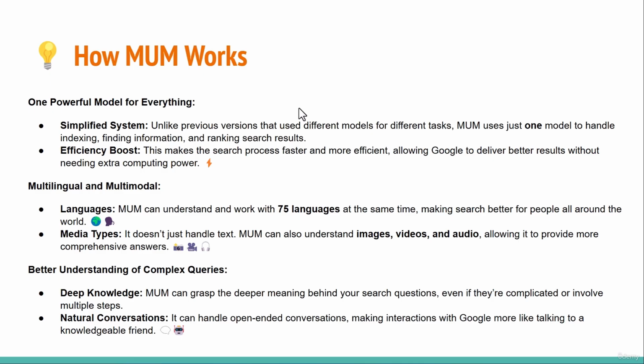The benefit Google gained from MUM is that its efficiency has been boosted. The search process is now faster and more efficient. Now, Google can provide better results without needing extra computing power. Moreover, a major characteristic of MUM is that it is multi-language and multi-model. This model can understand 75 languages. Furthermore, it doesn't just handle text, it also handles images, videos, and audio.